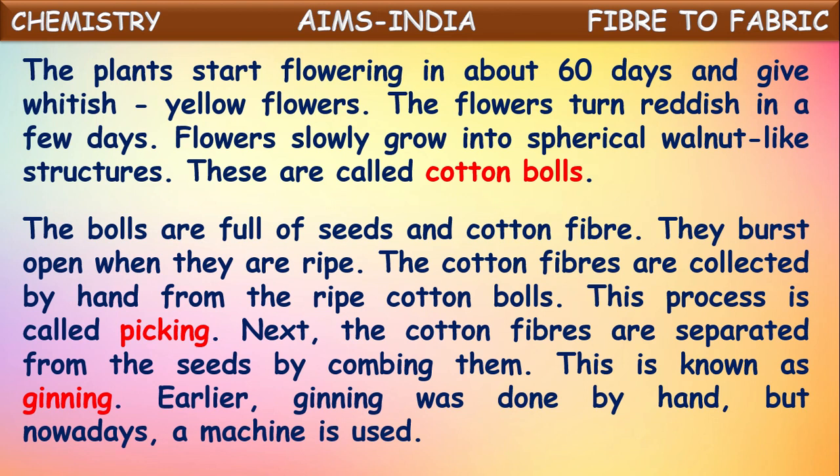Next, the cotton fibers are separated from the seeds by combing them. Because, as we said, these cotton balls contain cotton fiber along with the seeds. So after picking this cotton from the cotton balls, cotton seeds are separated from cotton fiber by combing it. This process of separation of seeds from the cotton fiber is called ginning. In the earlier days, ginning was done by hand, but nowadays machines are used for the ginning process.